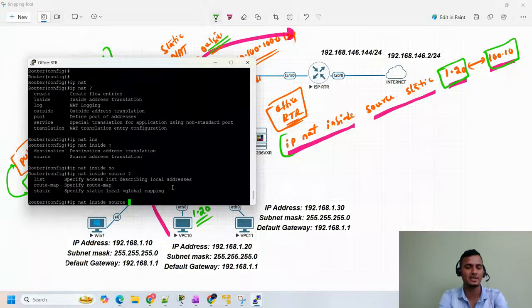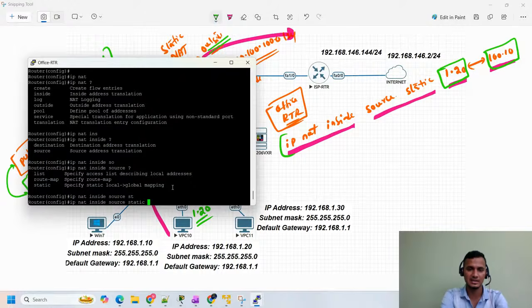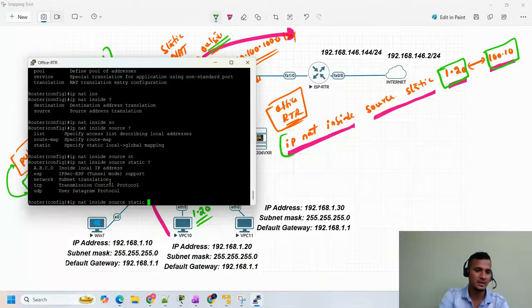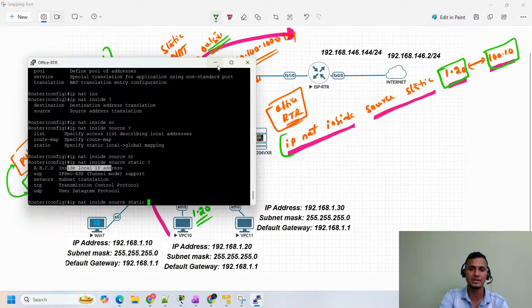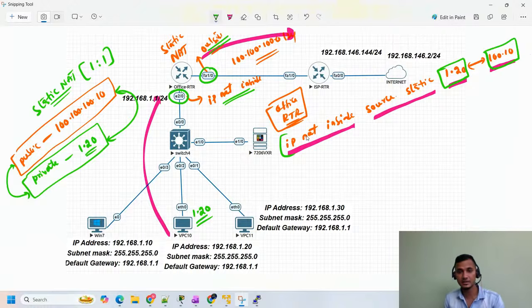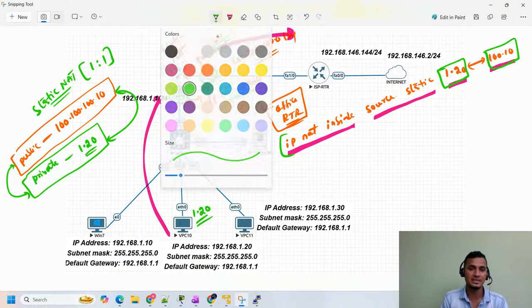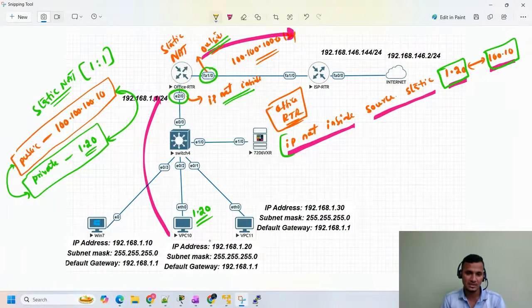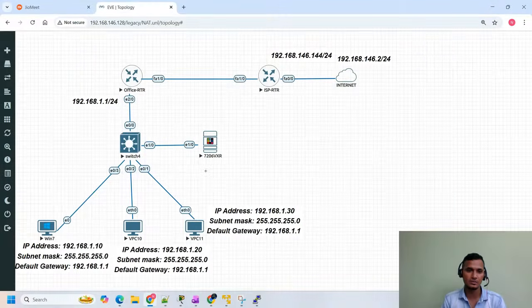So in the static NAT, IP NAT inside source static. Just type st and hit tab, and you will get the helping command also, static. Then what you will see here is inside local. So what is the inside local? Let me take my pen. In our example, inside local is this 1.20. That's what we mention here, the inside IP address. LAN means you are inside, right? So 1.20, I'm going to mention here.